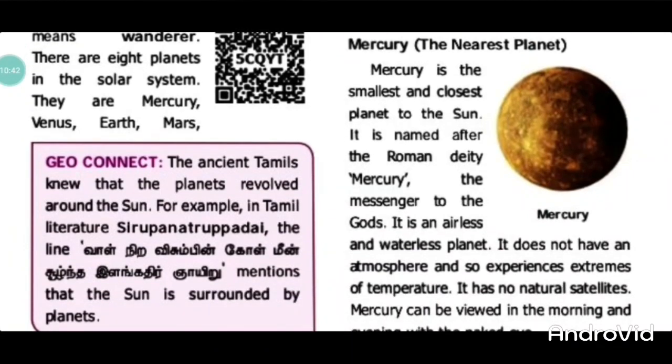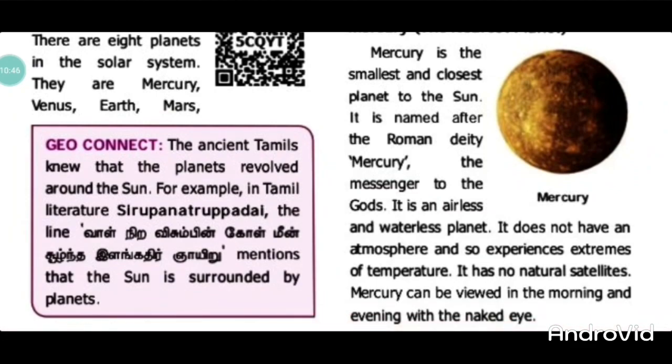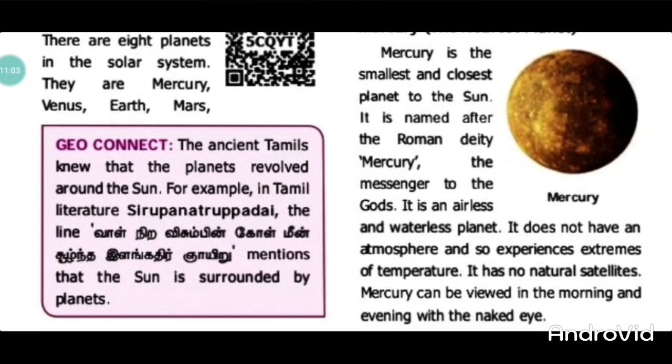Mercury is the smallest planet. There is no gas and water, and also no natural satellites. Mercury can be viewed in the morning and evening with the naked eye. It is placed first from the sun.